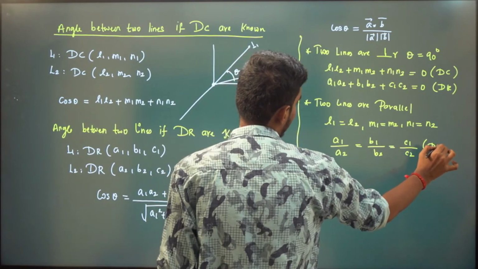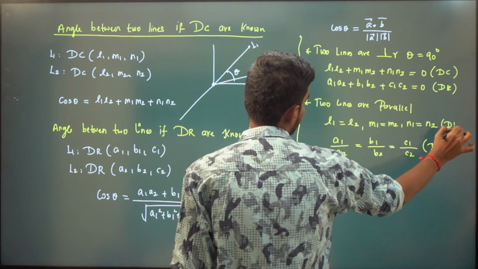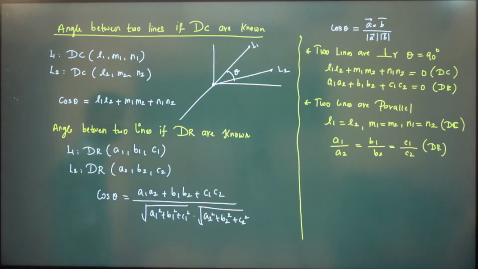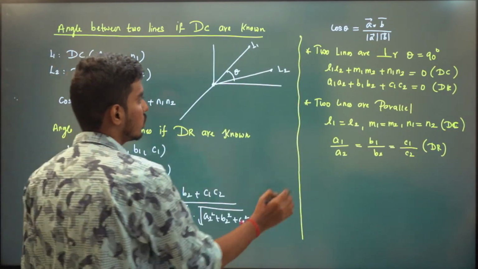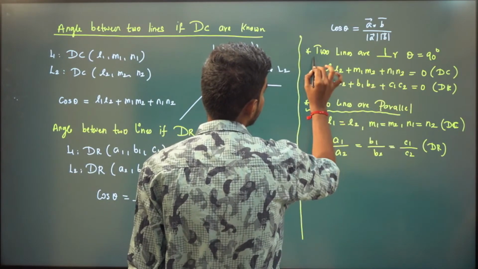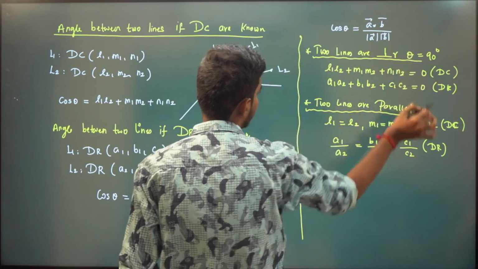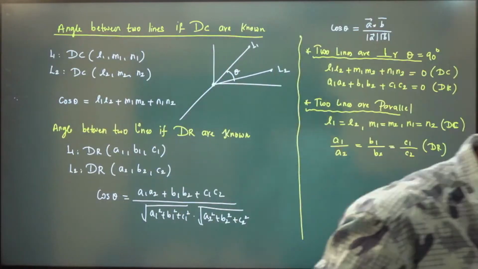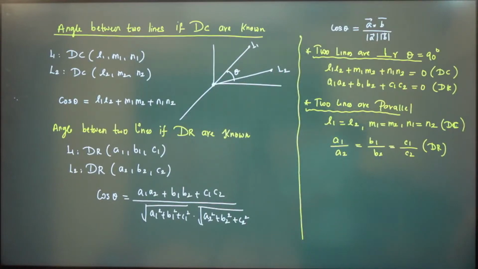In terms of DR, in terms of DC. See, very important slide this is. So, the angle between the two lines if direction cosines are known, and the angle between the two lines if direction ratios are known.